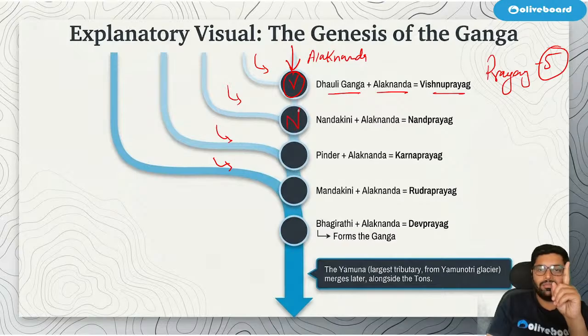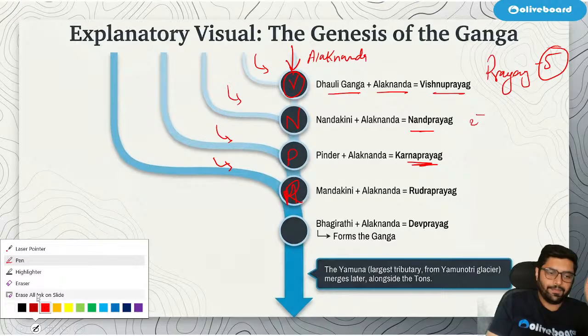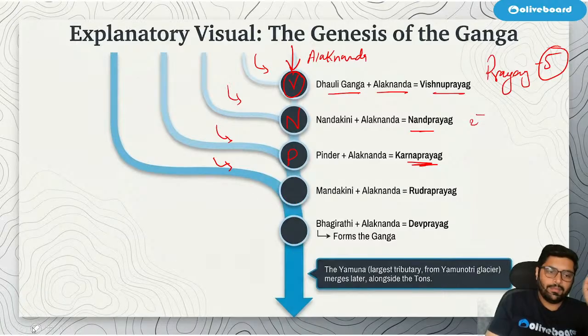Then Nandakini comes and meets in Nand Prayag. Okay? Second. Third, Pindar comes and meets in Karn Prayag. Then Mandakini comes and meets in Rudra Prayag. Finally, Bhagirathi comes and meets Alaknanda at Dev Prayag. And from here, we have the Ganga River.